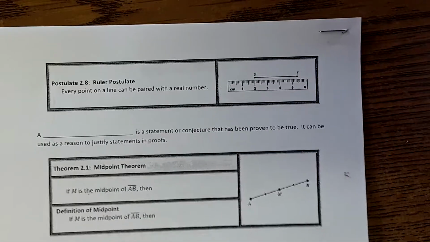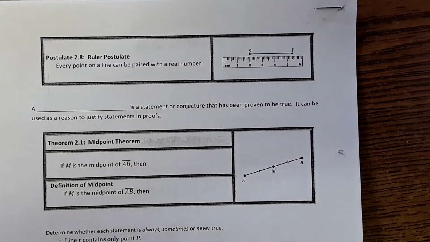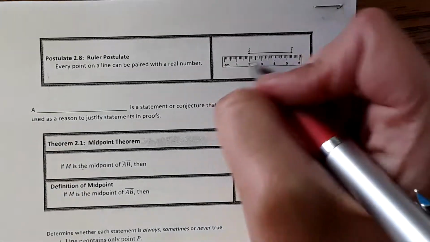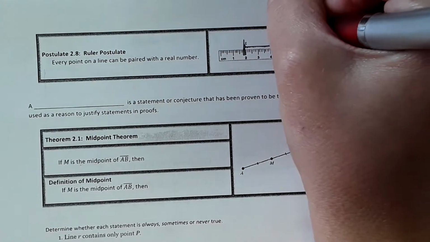Okay. Postulate 2.8, ruler postulate. All it says is every point on a line can be compared with a real number. It means that you can measure these line segments with real numbers, like on a ruler.